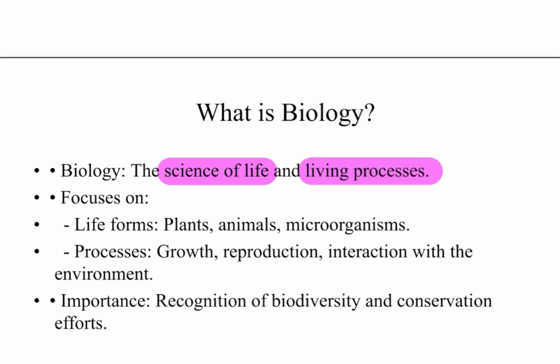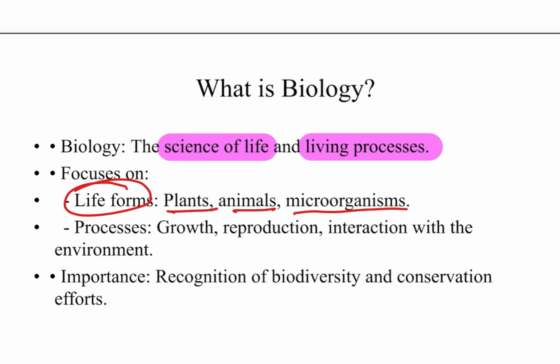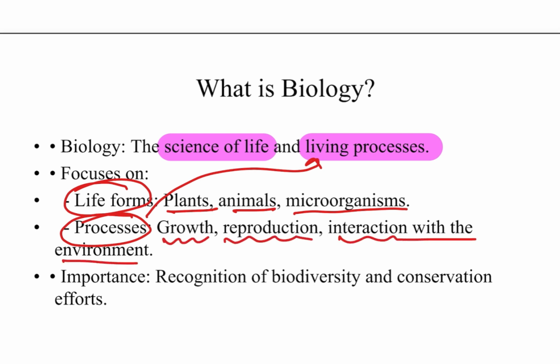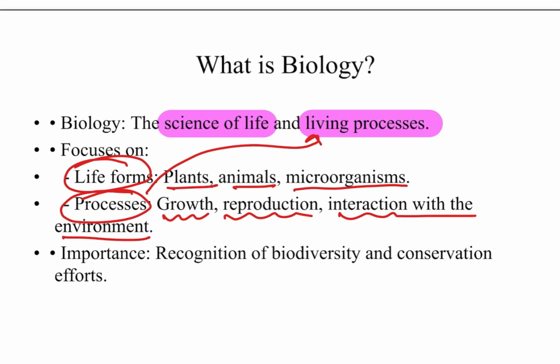Now the question arises, what is life? Life forms mainly include plants, animals and microorganisms. All these living things are known as various life forms. While the processes included in the definition are growth, reproduction, and interaction with the environment. All these things are the processes.